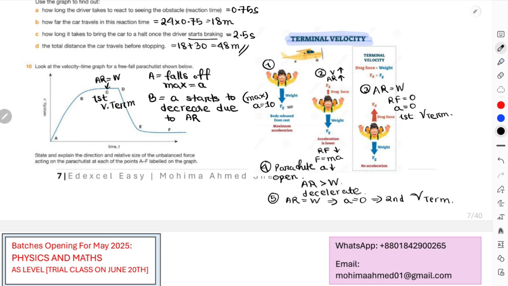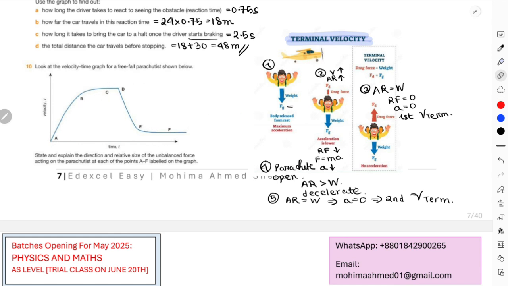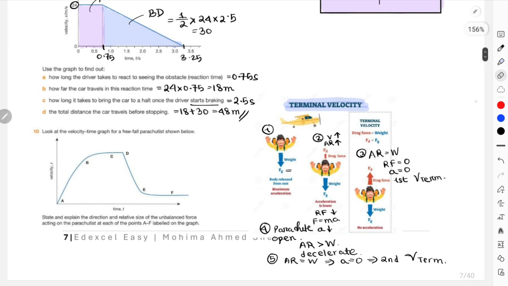Okay, and then at point D, the parachutist opens the parachute. So for point D, I think I should write these things at the very base, because it really doesn't have space to write all the sections over here. Or can I get some space in this section?